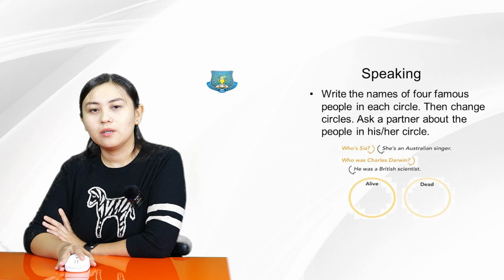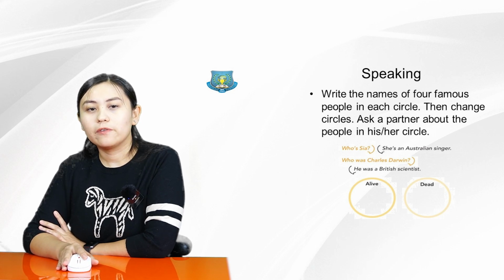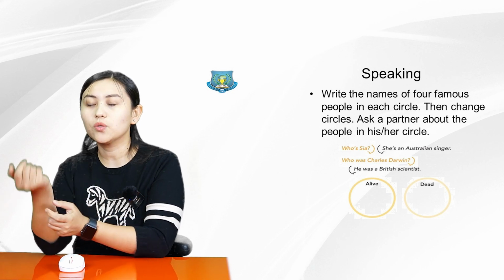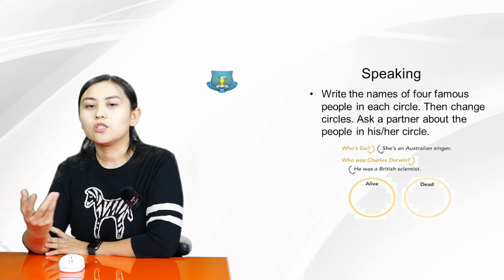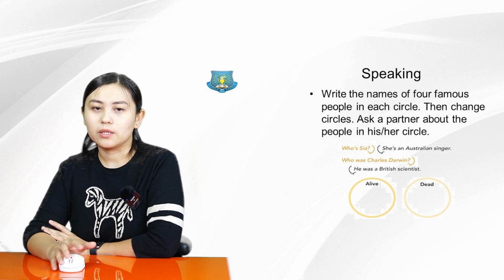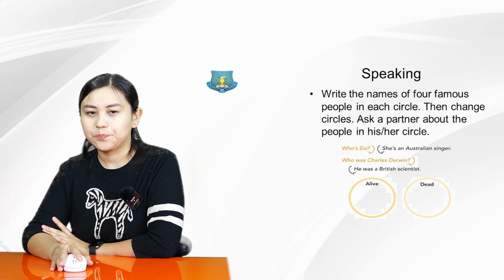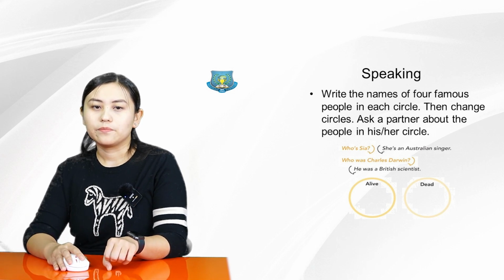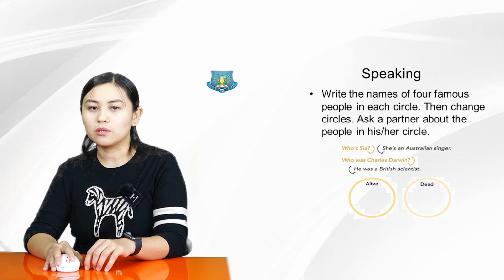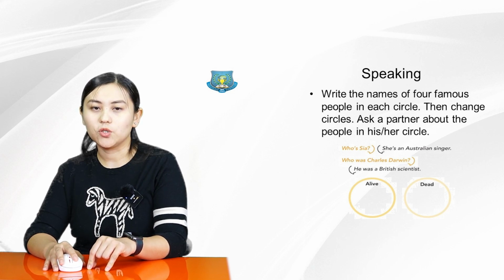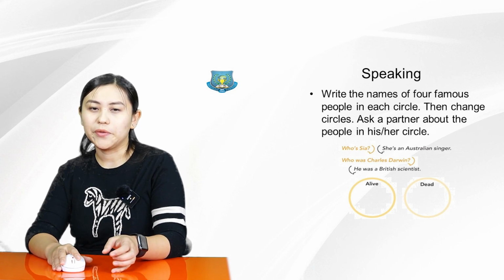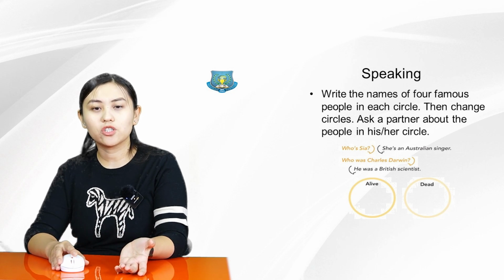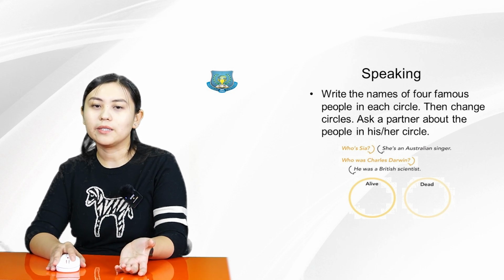Next part is speaking. Write the names of 4 famous people in each circle. So right now you have to write down 2 people, think about 2 people and change circles. Ask your partner about the people in his or hers. For example, you are going to write 2 names, a live person and a dead person. And then you are going to ask your partner, who is Sia? For example, she's an Australian singer. And who was Charles Darwin? He was a British scientist. This is the example.